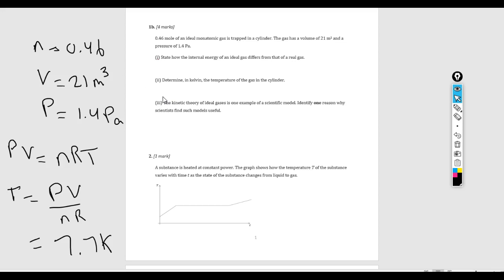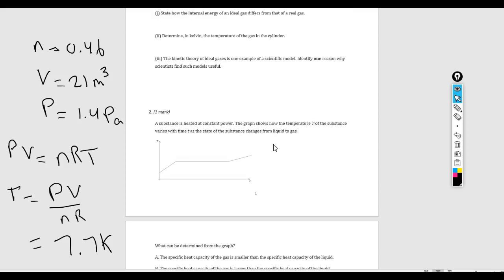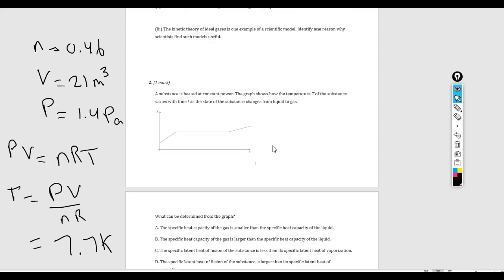Okay, so again, just to list out a few applications of models in general in science, they can be used to make predictions, explain observations, or just to simplify and help us conceptualize complicated situations. Question 2, a substance is heated at constant power.